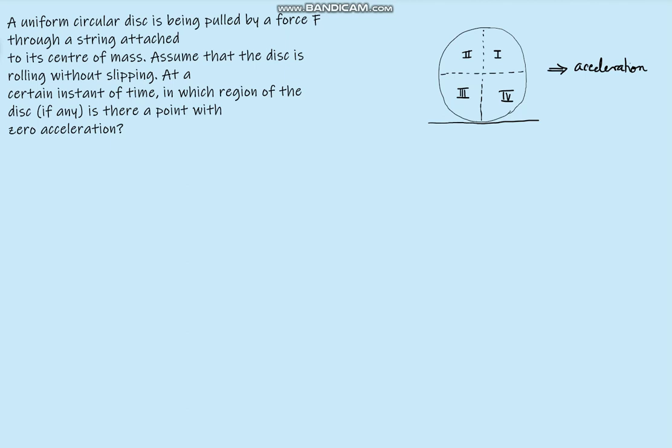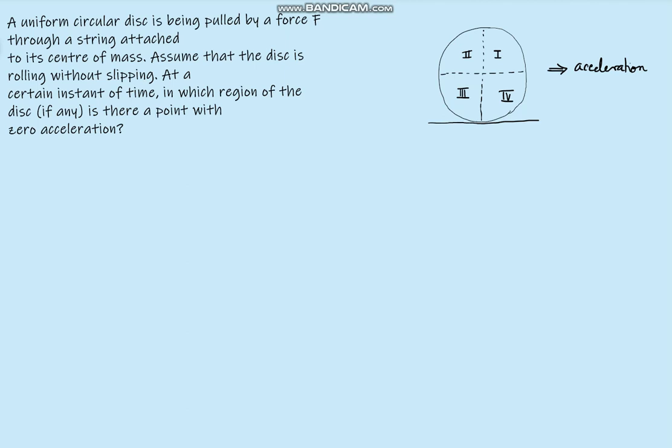A uniform circular disc is being pulled by a force F through a string attached to its center of mass. Assume that the disc is rolling without slipping. That means pure rolling. At a certain instant of time, in which region of the disc, if any, is there a point with zero acceleration?